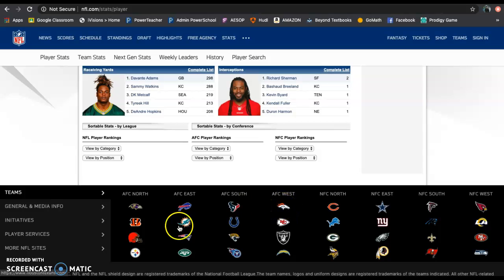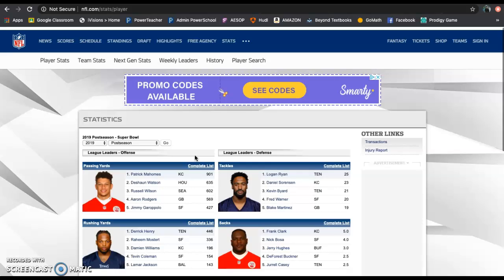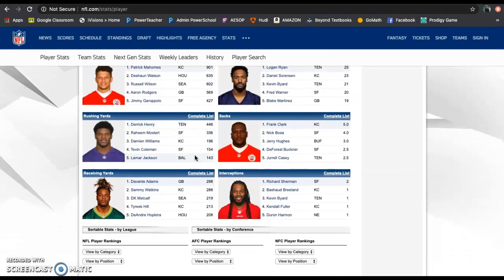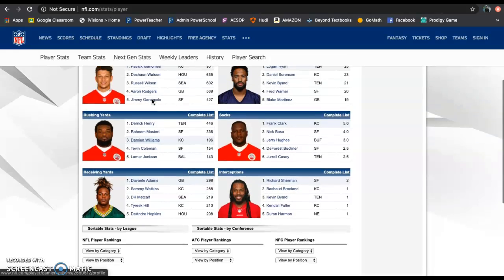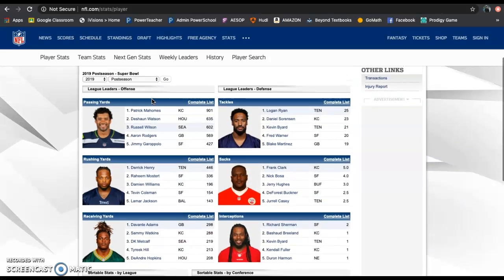So I could look up by sports teams. I could look up by category, by position. This is a great website. It's obviously by the NFL, so it's going to have NFL stuff. If you wanted baseball or basketball or whatever, go to MLB or NBA stats, Google search things, and spend some time looking. This is not going to be a 2-minute thing.